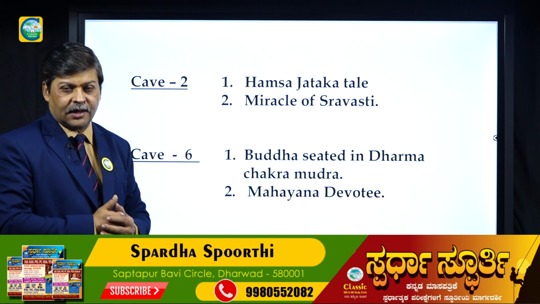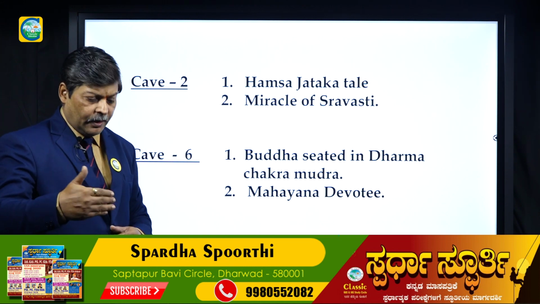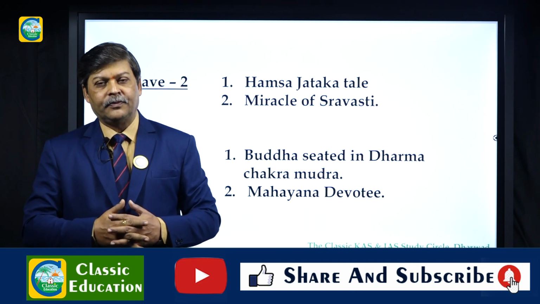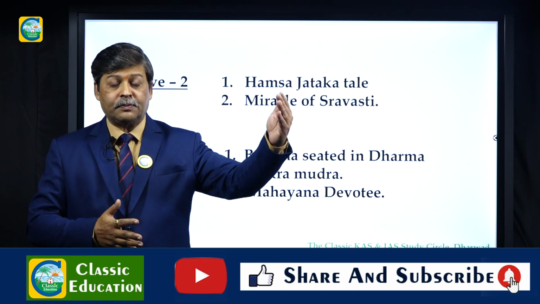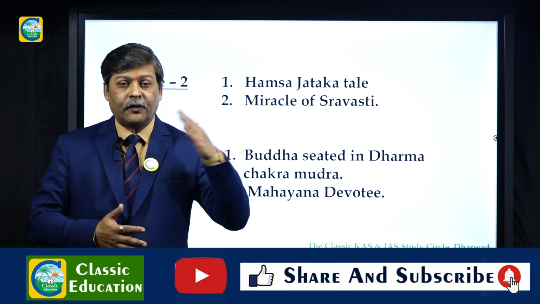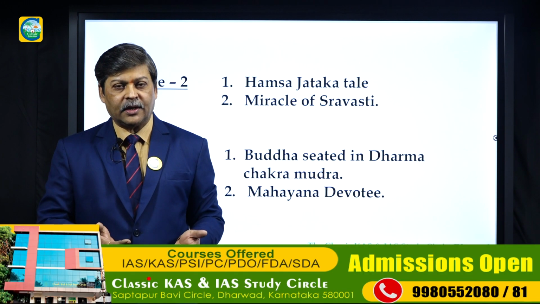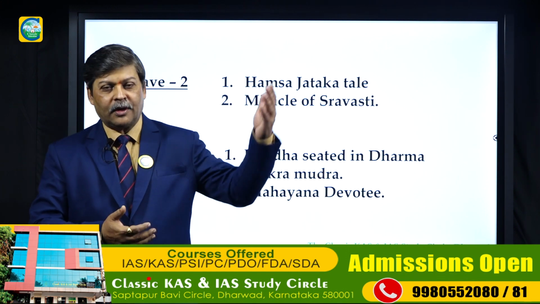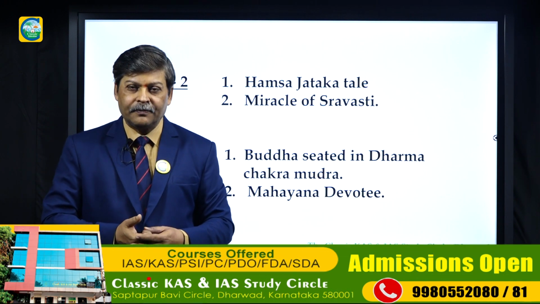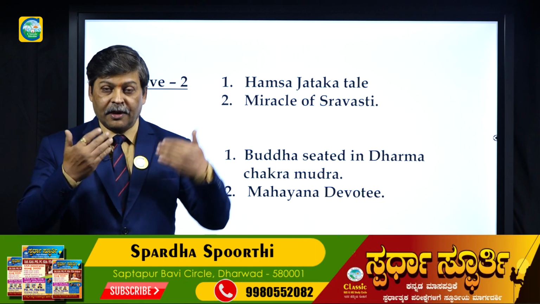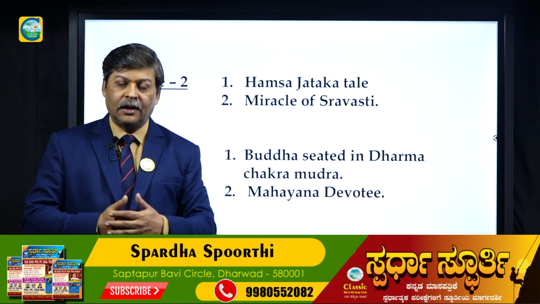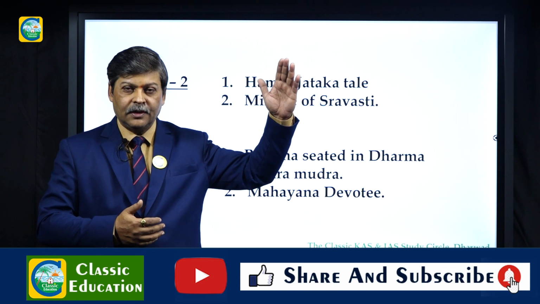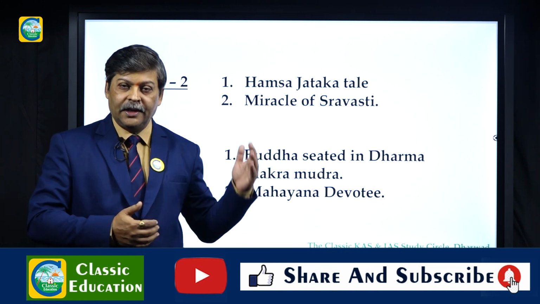Jataka Hamsa Jataka story. So Buddha, before attaining the human form, in his previous births had undergone different forms. We see that he was born in the form of an elephant. He was born in the form of a Hamsa. So these are the animal forms which he had before he became a human being. So these are previous births, the Jataka stories.